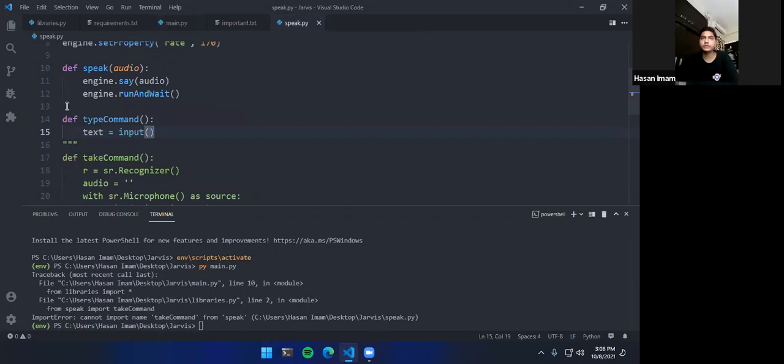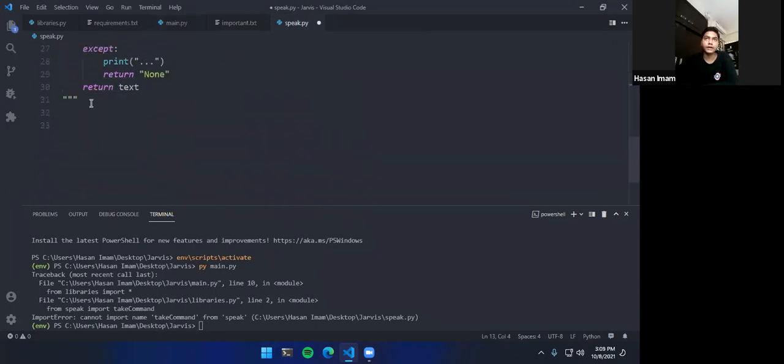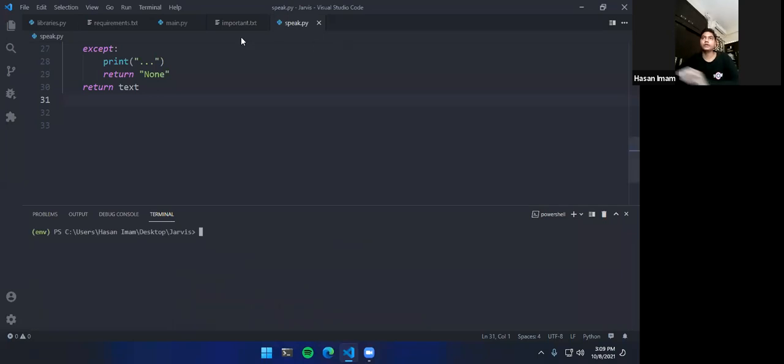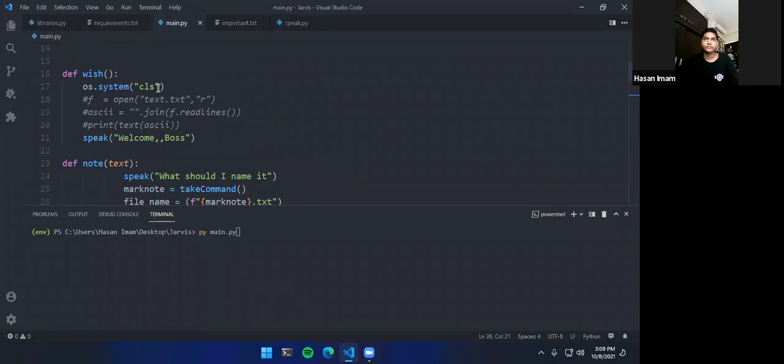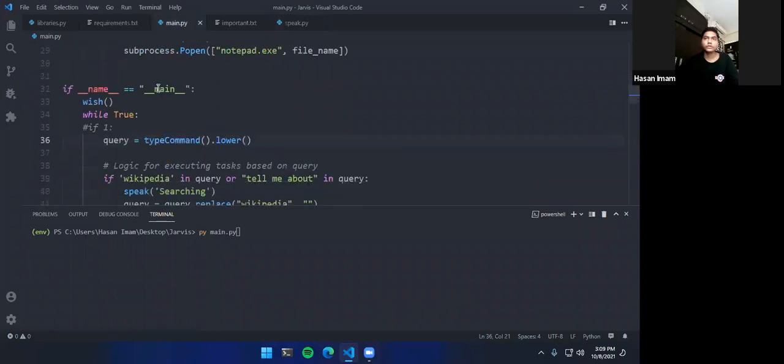But as far as I'm concerned, you can still use the take command function, the mic function that I have given. Just for the sake of this meeting, I will be running this program once again just to exit it. And let me just quickly open main.py. Wait a second. We will be changing here. What's the time? All right, so I have crossed the time limit that I was given.